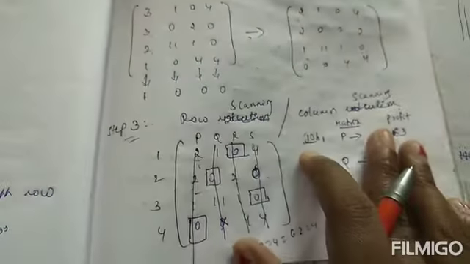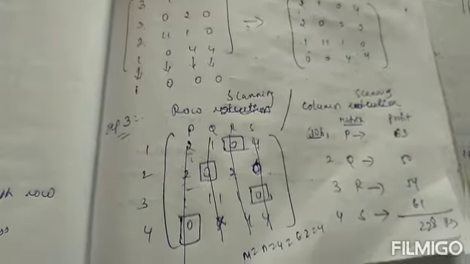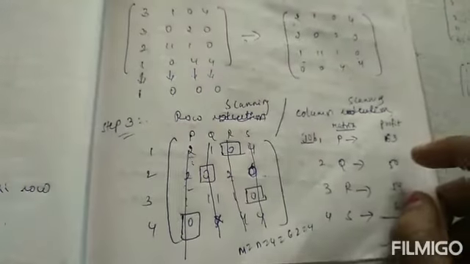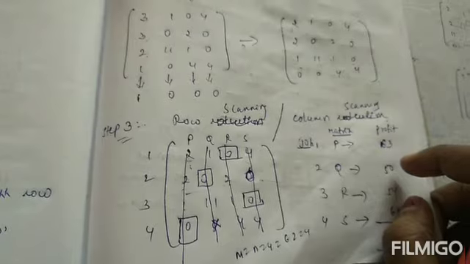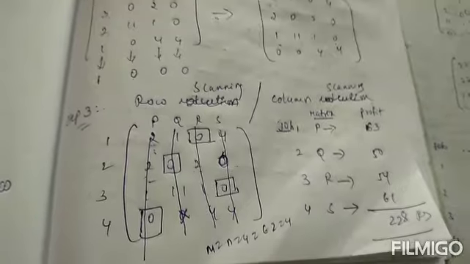So first we will check only with the row scanning. If it does not give the answer, then after we will go for column scanning. If row scanning is enough, we do not go for column scanning. If it is not enough for row scanning, then after we will go for column scanning. Whatever, finally we got the answer.